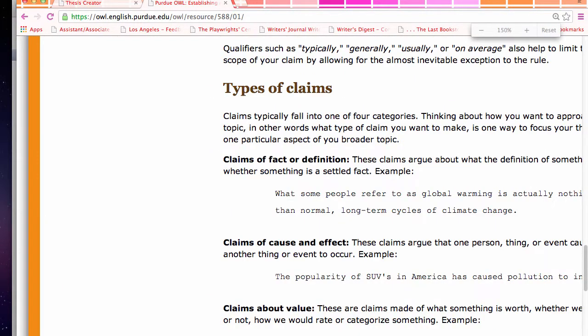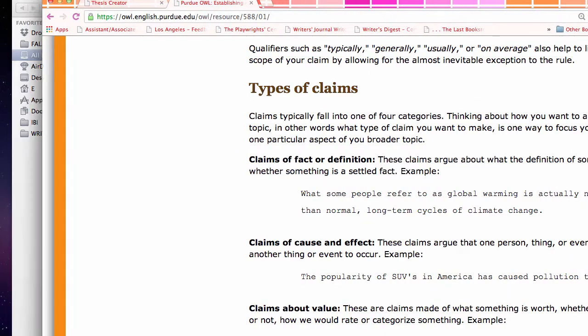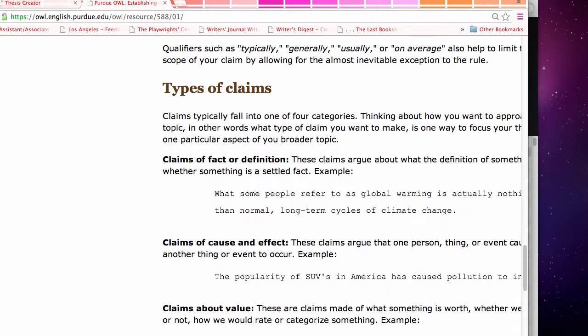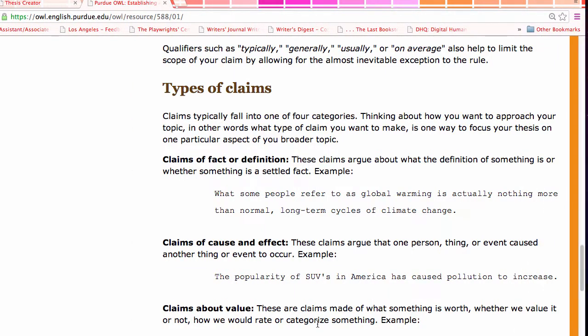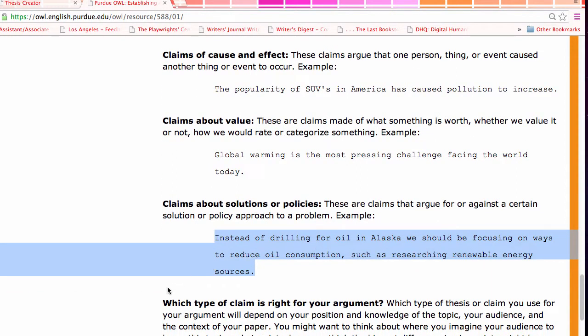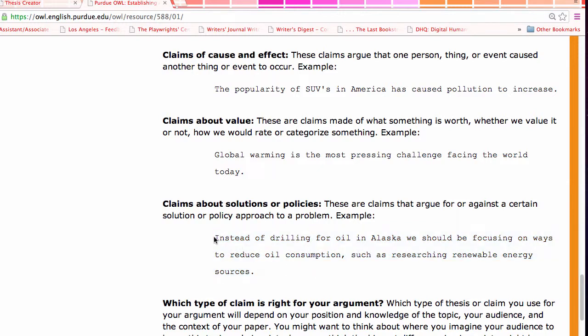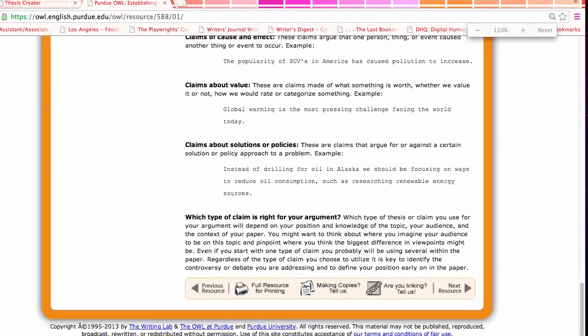Let me see if I can make that a little larger. Okay. So it says, instead of drilling for oil in Alaska, we should be focusing on ways to reduce oil consumption, such as researching renewable energy sources, right? So here it talks about the problem, reducing oil consumption, right? And then it also says that one of the primary ways should be researching renewable energy sources. Okay, so this is one site that you can use to help you.